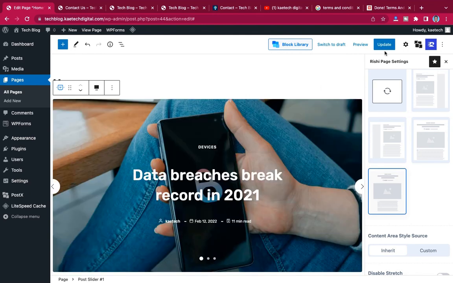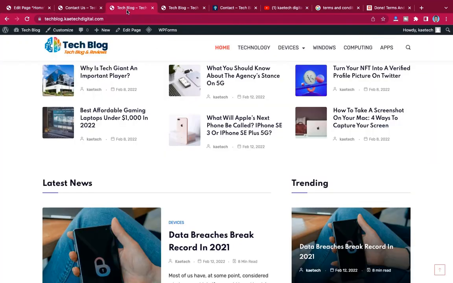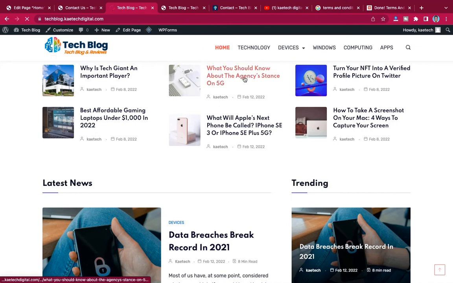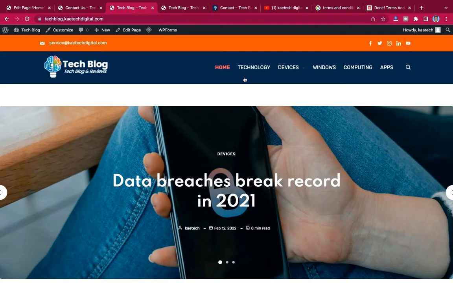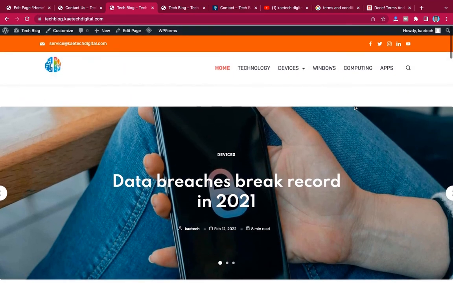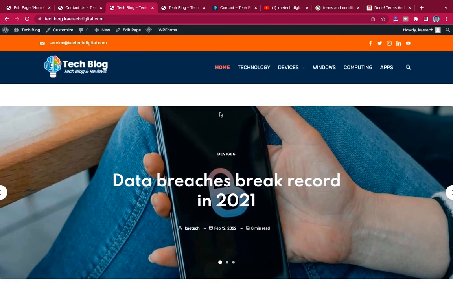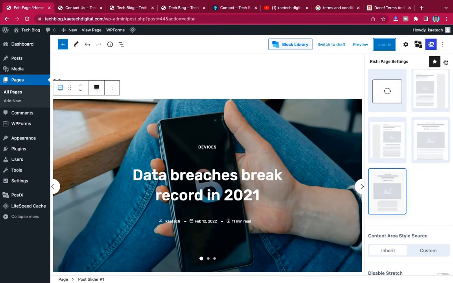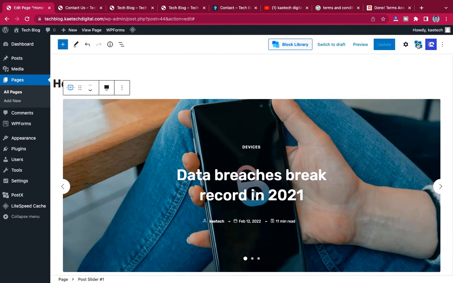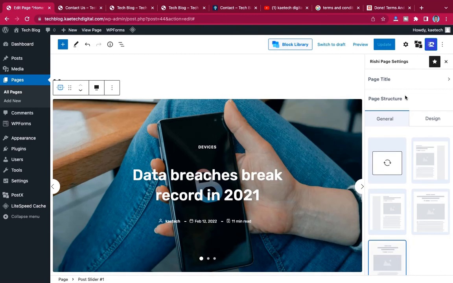Now after updating, take a look at your website. Just refresh it and take a look at how it is now. Yeah, so as you can see, we have this one stretched over here, but there is space over here. The same way we designed the contact form is the same way we're going to design this one also. So let's click over here, and then with the spacing that is on top of it,